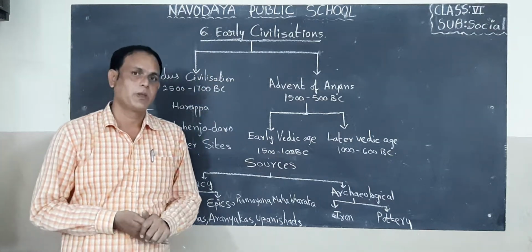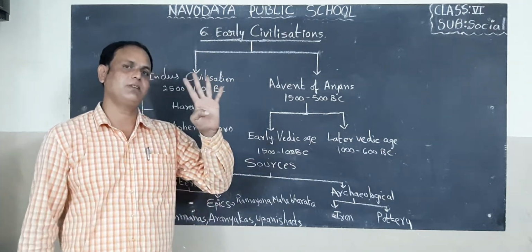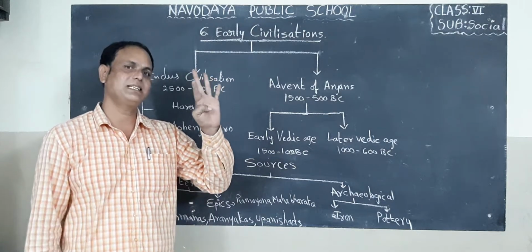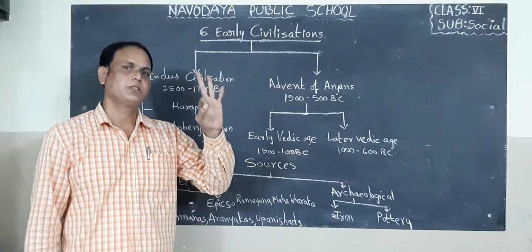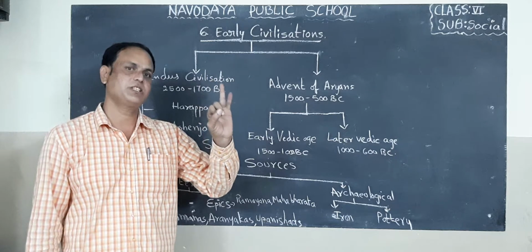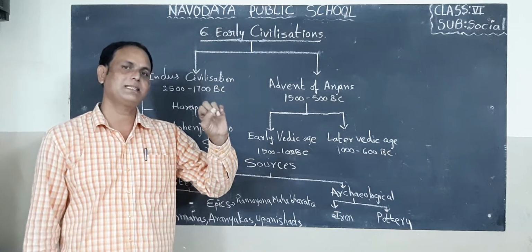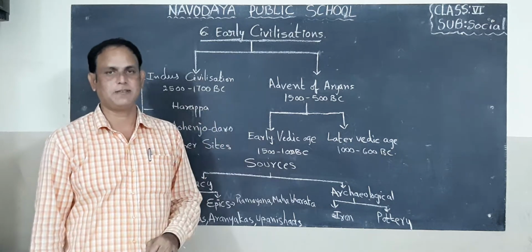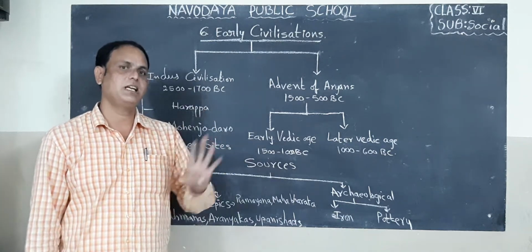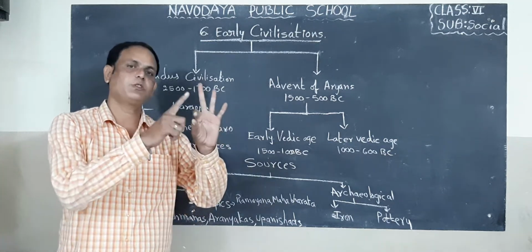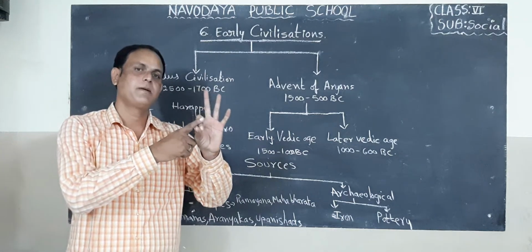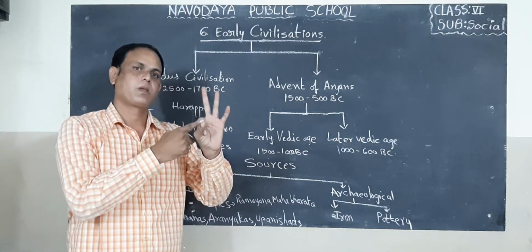Actually, in the world, we can find 4 early civilizations. The first one is Indus Valley civilization. Second one is Egypt civilization. Third one is Mesopotamian civilization. Fourth one is China civilization. Mesopotamian civilization means Iraq civilization.